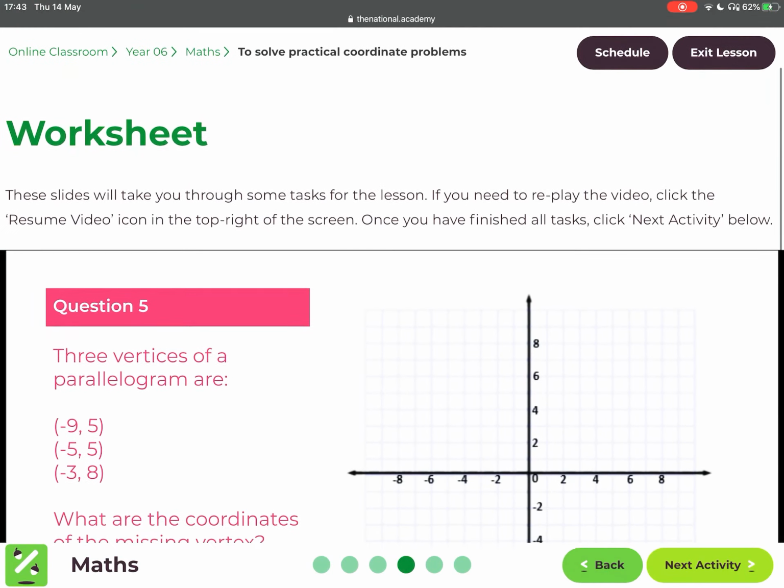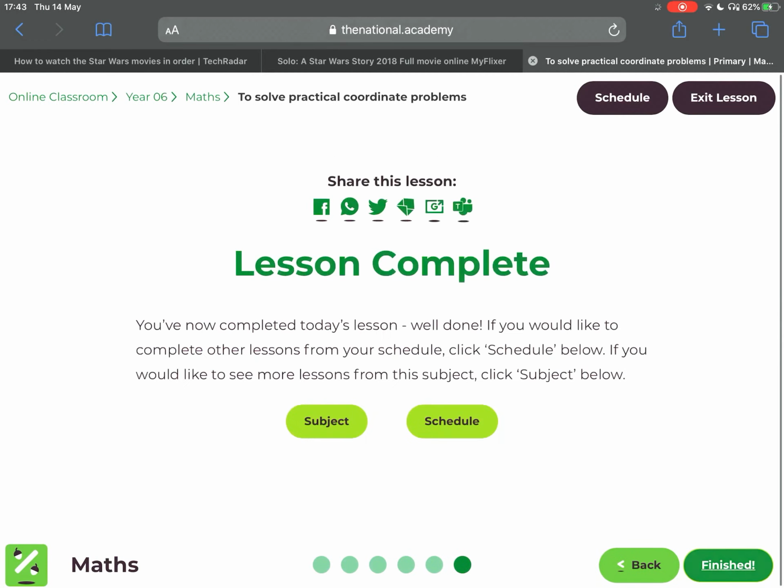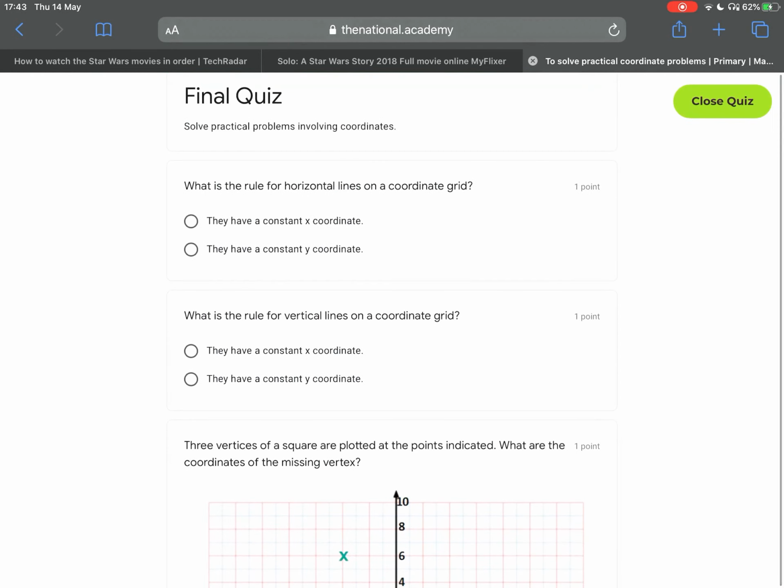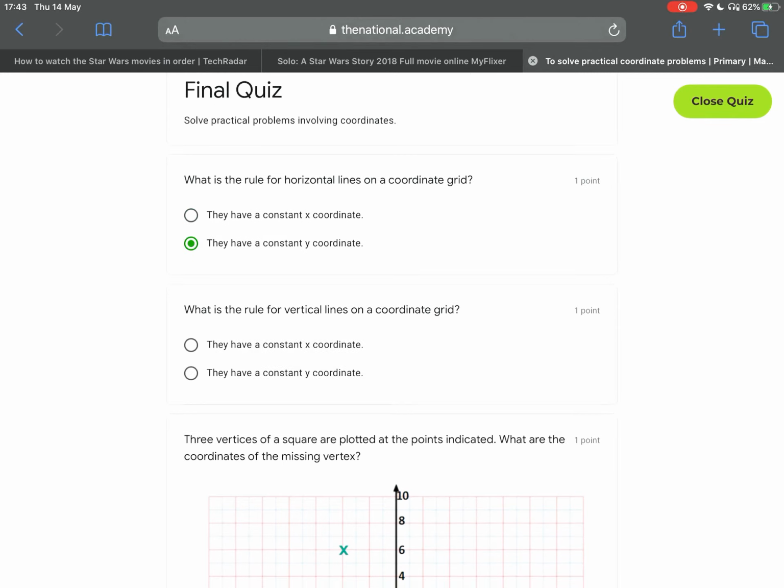After that, you would go and mark them. After you had marked them, you would have your exit quiz here. What is the rule for horizontal lines on a coordinate grid? They have the same y coordinate.